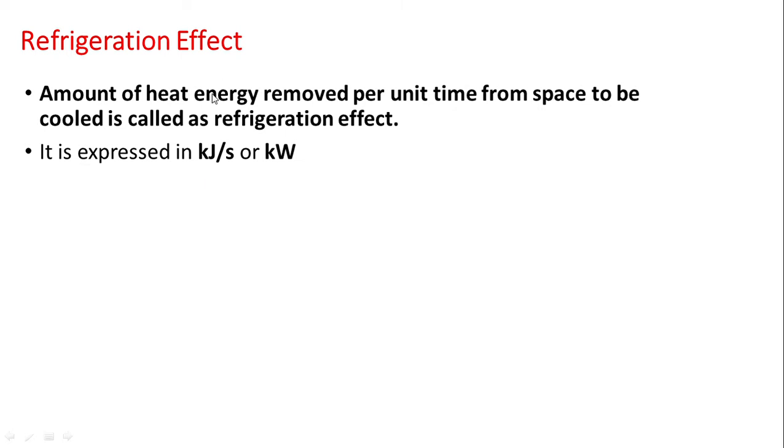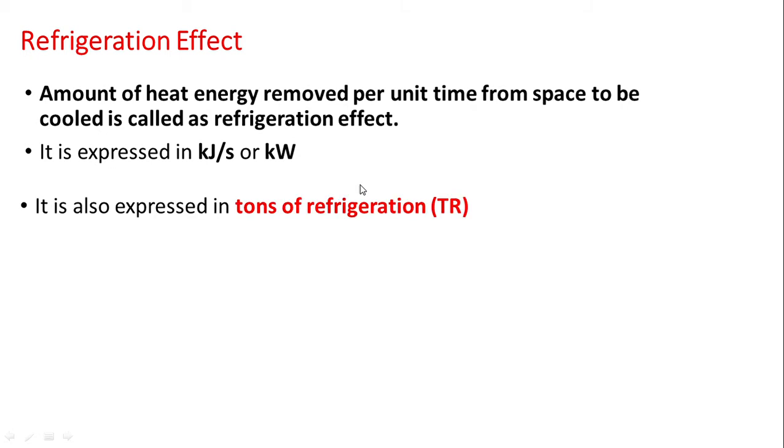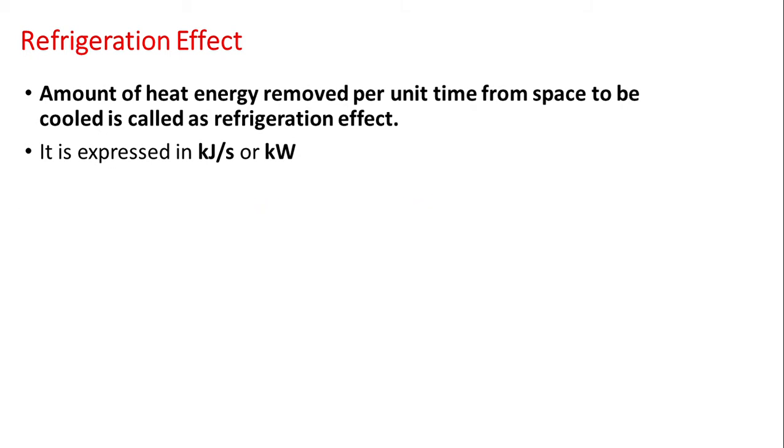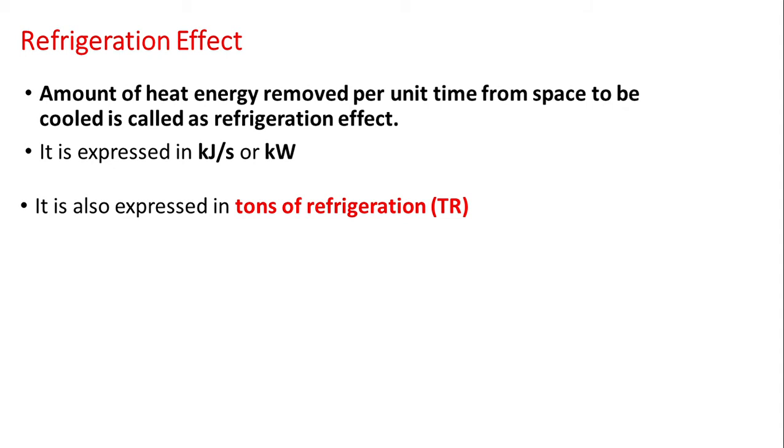What is the unit for that? Amount of energy per unit time means kilojoule per second, or it can be considered as a kilowatt. Now this is the SI unit that you can use, but in actual practical units it is given in terms of tons of refrigeration. See, this is a very important point.